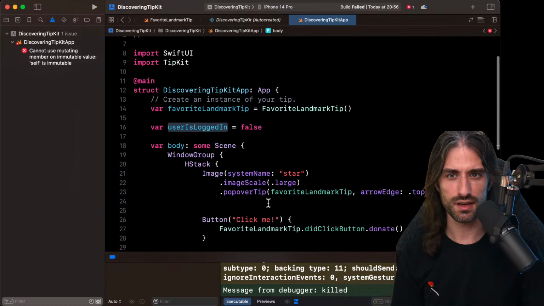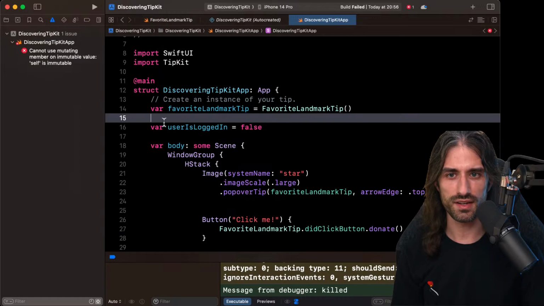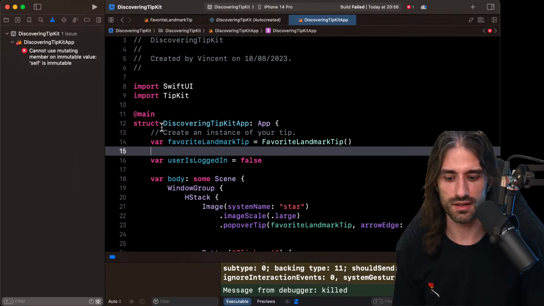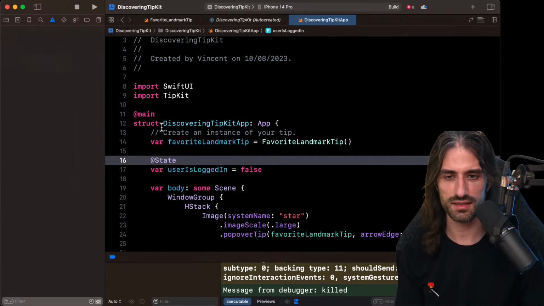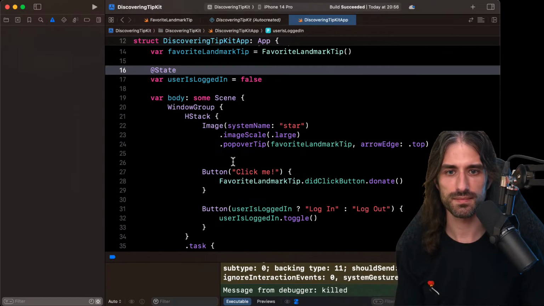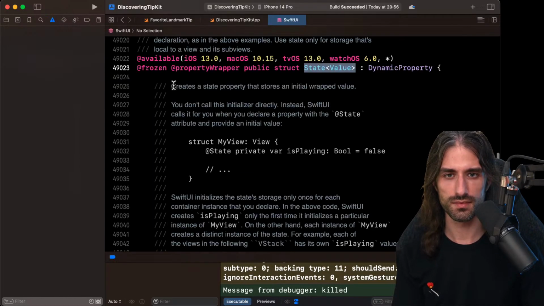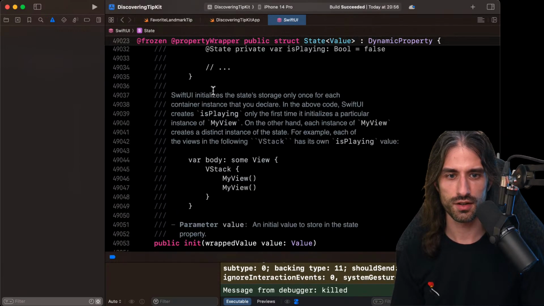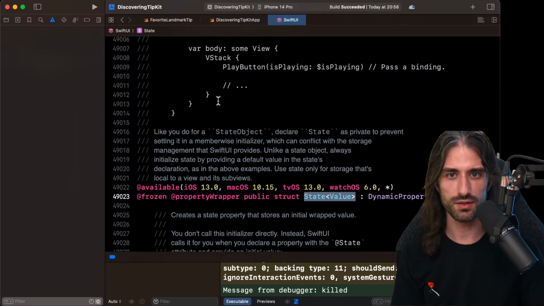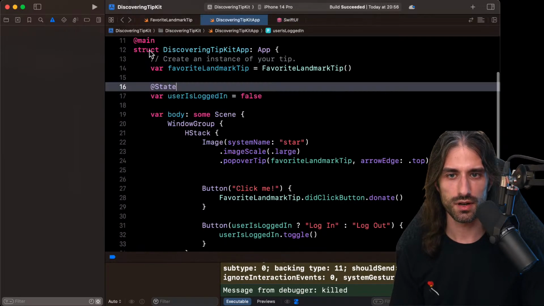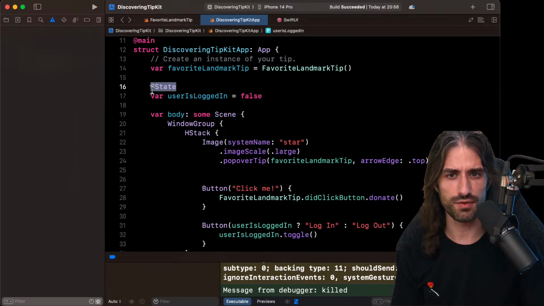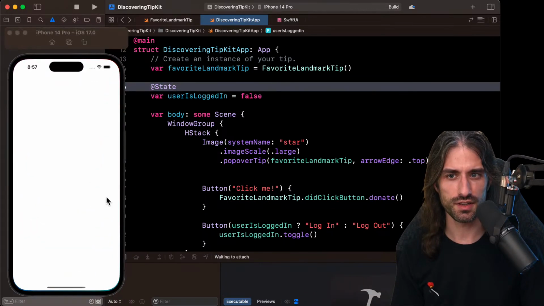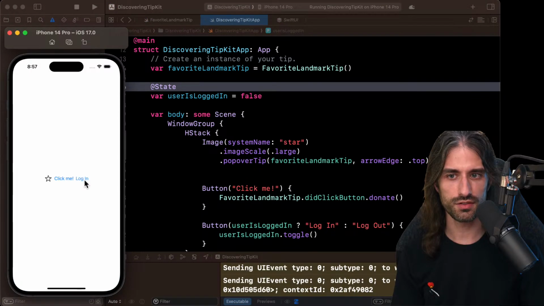Cannot use mutating. How do you say that when you have observable state now? Do you still say at state? I'm not sure how you do it with the new observation framework. If you know, please let me know in the chat. Because I know that there used to be at state, at binding, all of these things, and now they changed it. I think now we use at state for everything, but I'm not sure actually. But first, let's see. Okay, so it does change the text of the button.